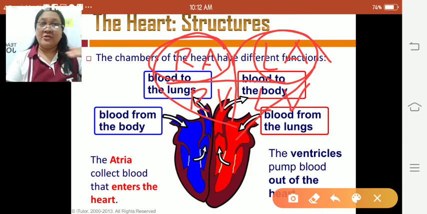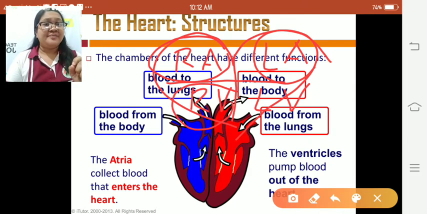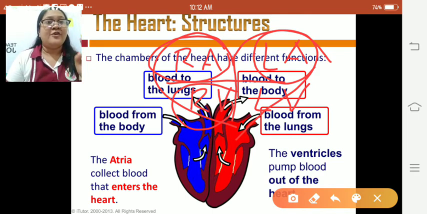Ventricles, alam na natin nga it is the lower chambers of the heart. So let's talk about the right ventricle. Right ventricle, sila ang nagapump it blood out of the heart. Dito makadto sa aton nga lungs for oxygenation.